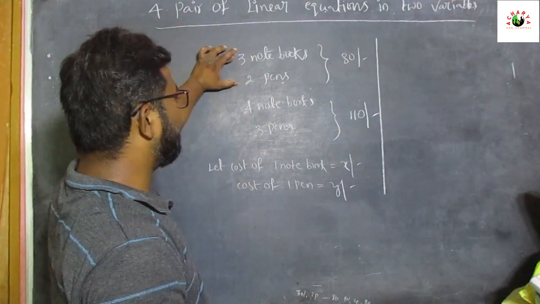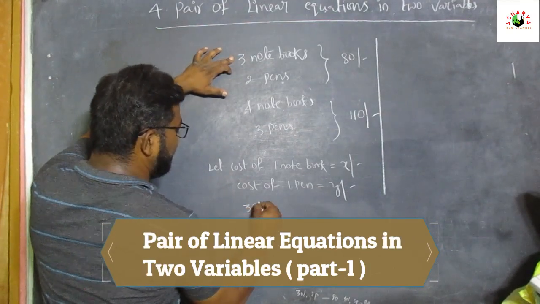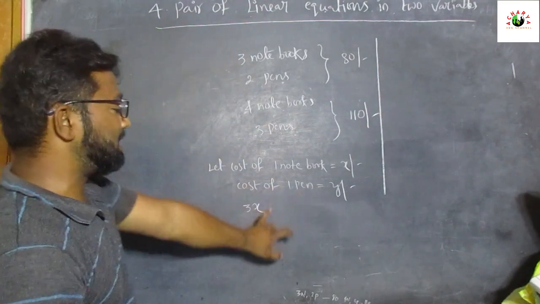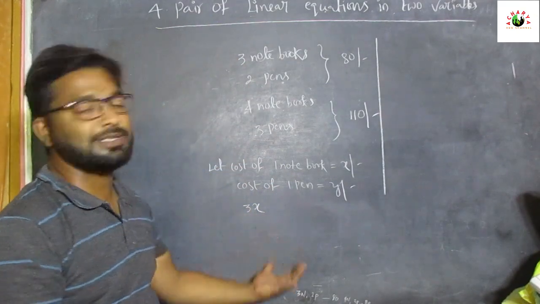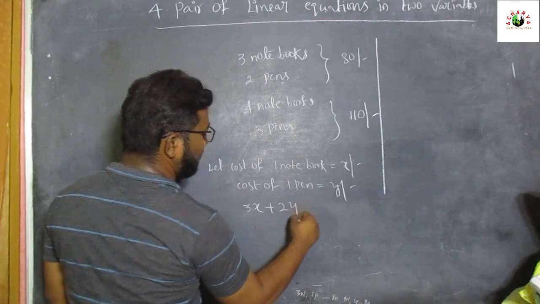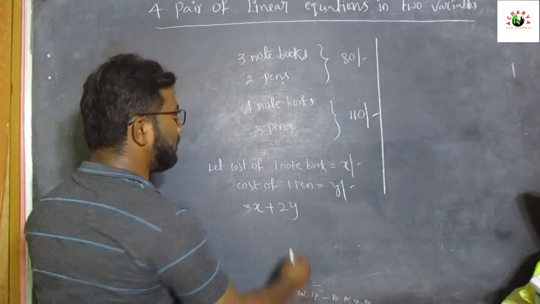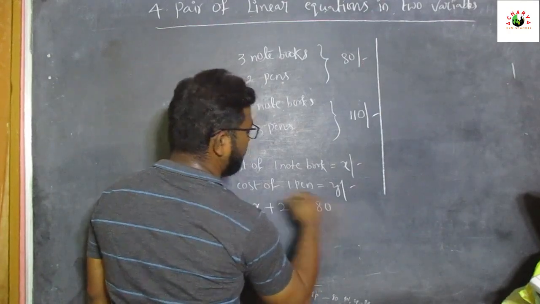So according to the given situation, 3 notebooks means 3 into x. One notebook costs x rupees, so 3 notebooks cost 3x, plus 2 pens. One pen is y rupees, so 2y, equal to a total of 80 rupees.